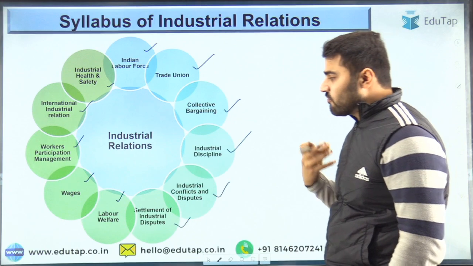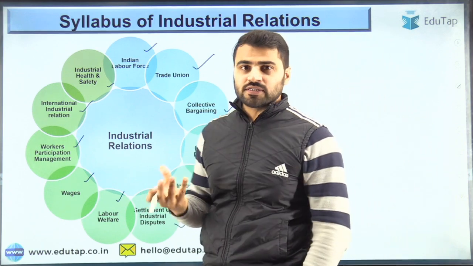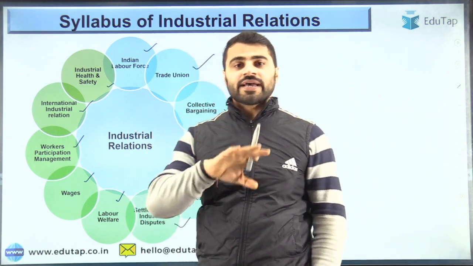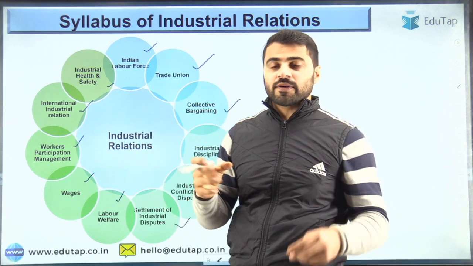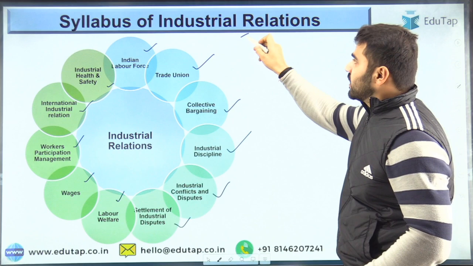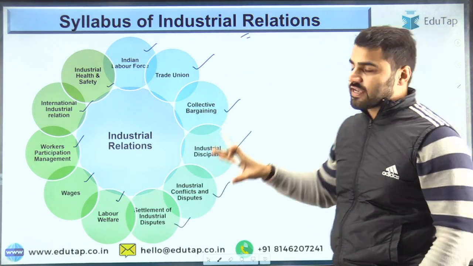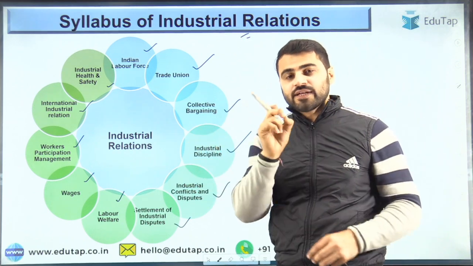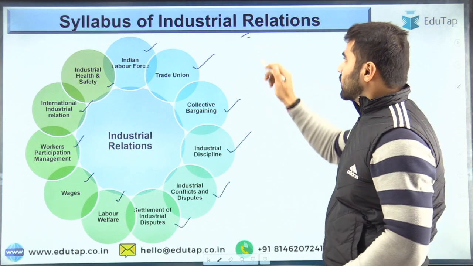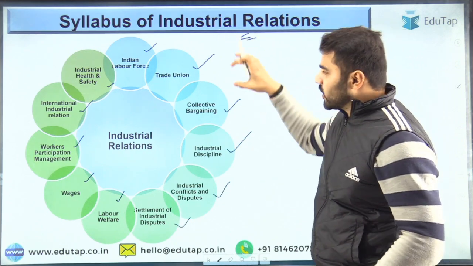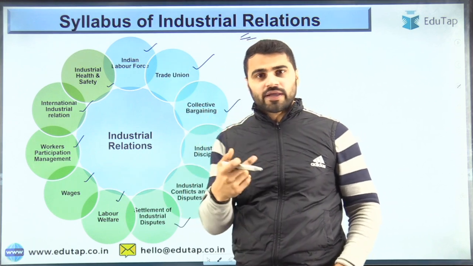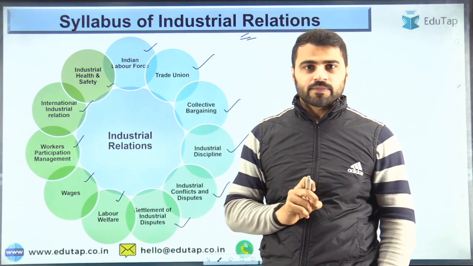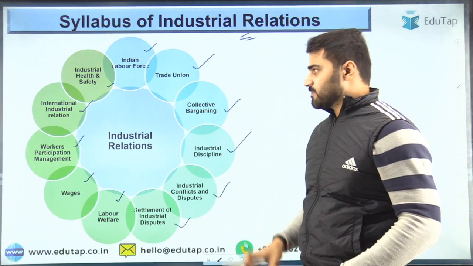Now the question is how we have decoded the syllabus. So we have decoded the syllabus by analyzing the previous year papers, right? By analyzing the previous year papers, we have decoded the syllabus of IR, and this is the syllabus of IR. These are the topics that you need to cover if you want to prepare the component of IR, right? So guys, note it down. You have to prepare all these topics in order to prepare the IR component, right? So this is about IR.